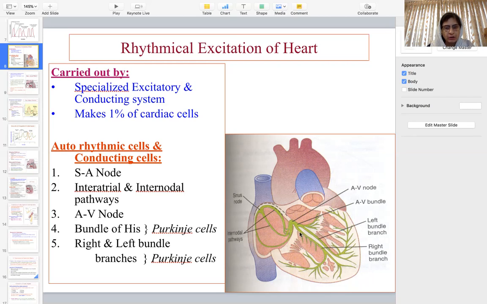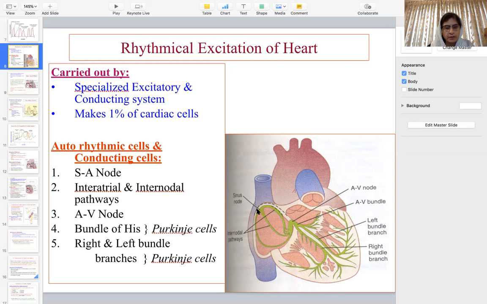They run along the septum, move first to the apex of the heart, and then move back towards the base on both sides, supplying the thick ventricular muscle so that the impulse reaches the full depth of the ventricular muscle.